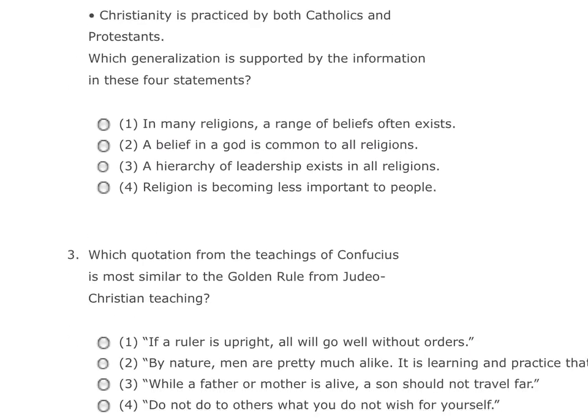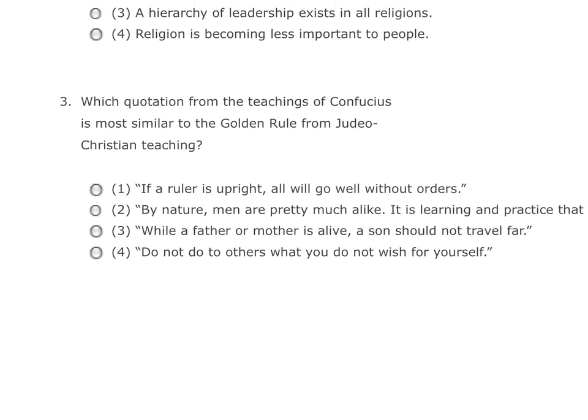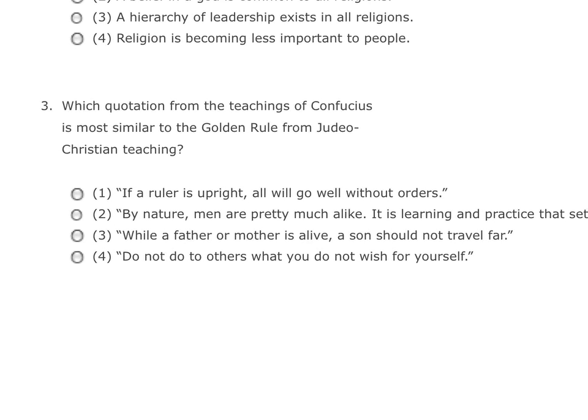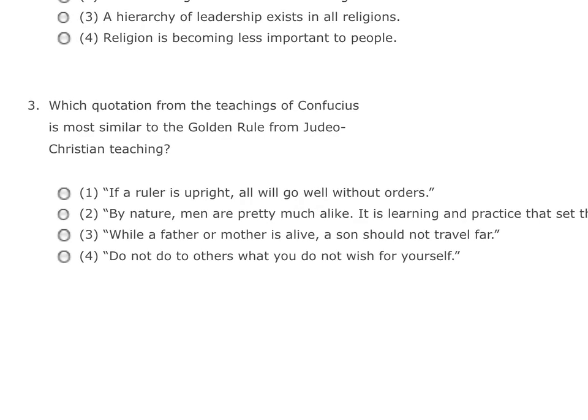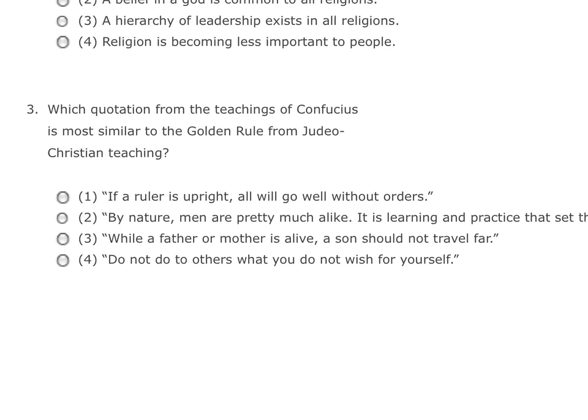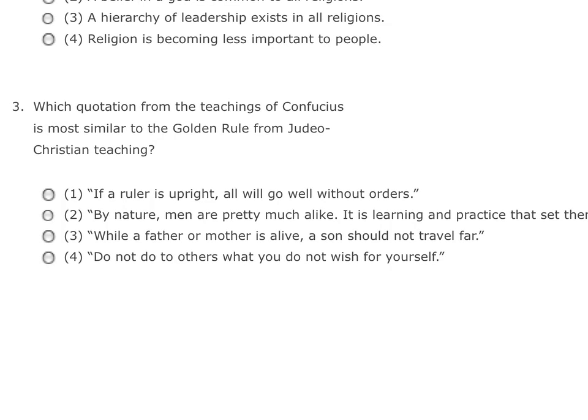Let's take a look at another, perhaps a shorter question about religion. Which quotation from the teachings of Confucius is most similar to the golden rule from Judeo-Christian teaching? Well, the golden rule is do unto others as you would have them do unto you. So in other words, you only do to others what you would like them to do to you. And this is the golden rule of Judeo-Christian teaching. And which statement now matches that?